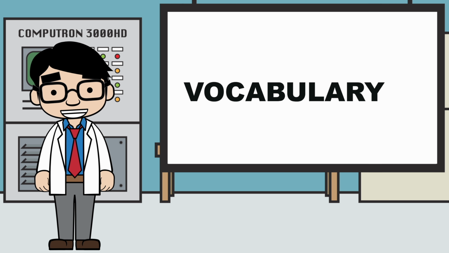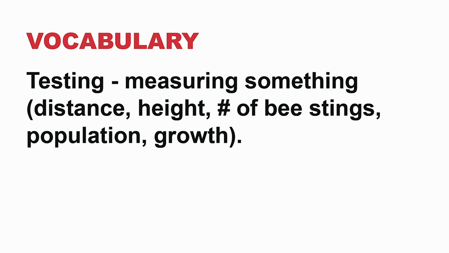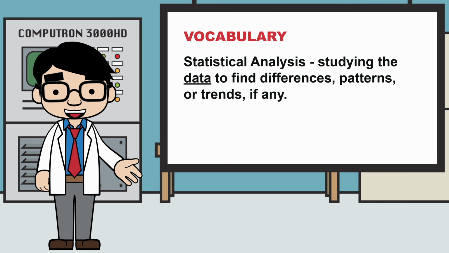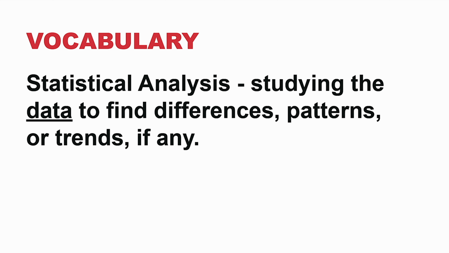Let's go over some vocabulary. Testing. Testing is just measuring something. It could be distance, height, the number of bee stings, population, or growth. And a cholesterol test measures the amount of cholesterol in your blood. Statistical analysis studies the data to find differences, patterns, or trends, if any.